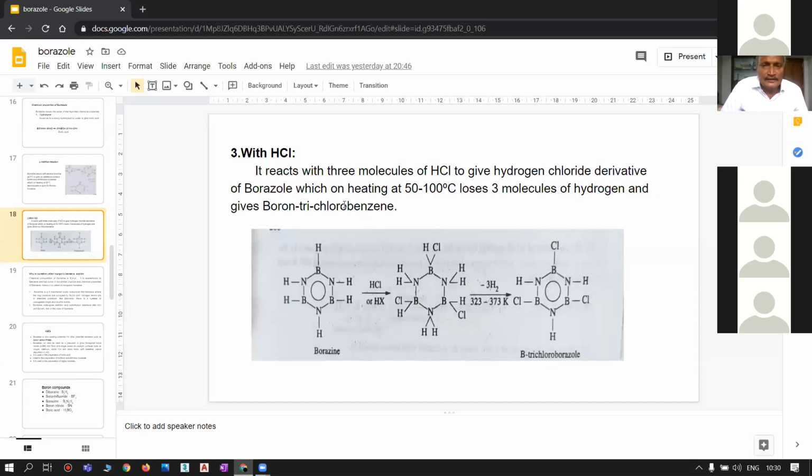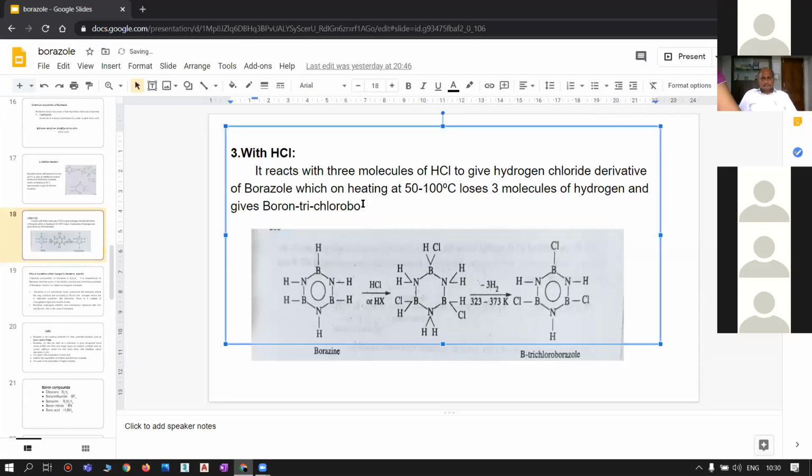Boron trichloroborazole. Okay, it is corrected. Instead of benzene, it is corrected as borazole. Boron trichloroborazole is obtained.